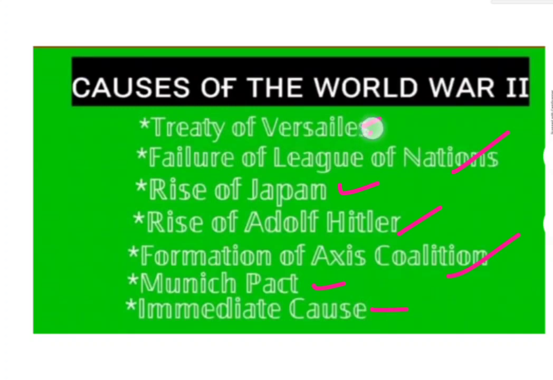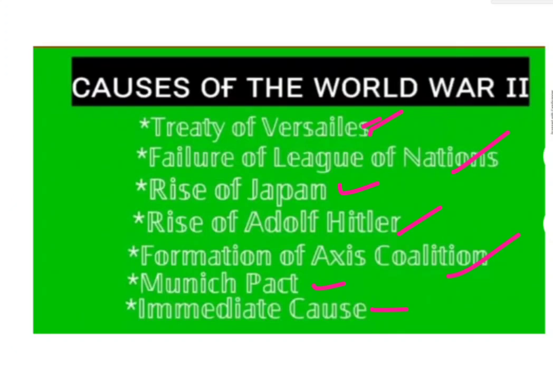Once again, the Treaty of Versailles was one of the reasons for the Second World War. I am telling about the causes of World War II. The second one, failure of the League of Nations. Why it failed, what was the reason, everything I will explain. The next one, rise of Japan. Japan emerged and developed after the completion of the First World War.